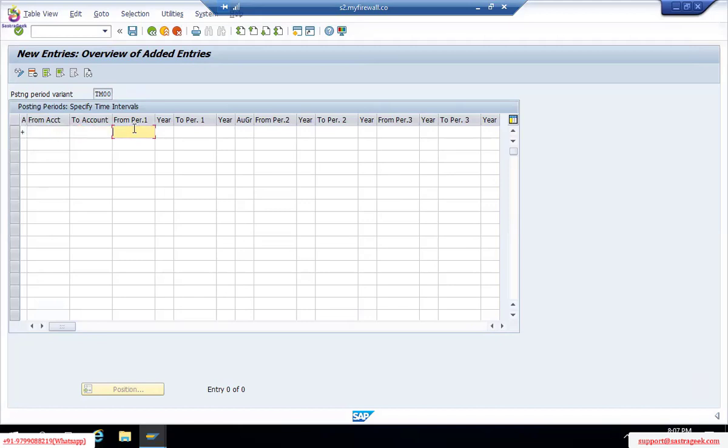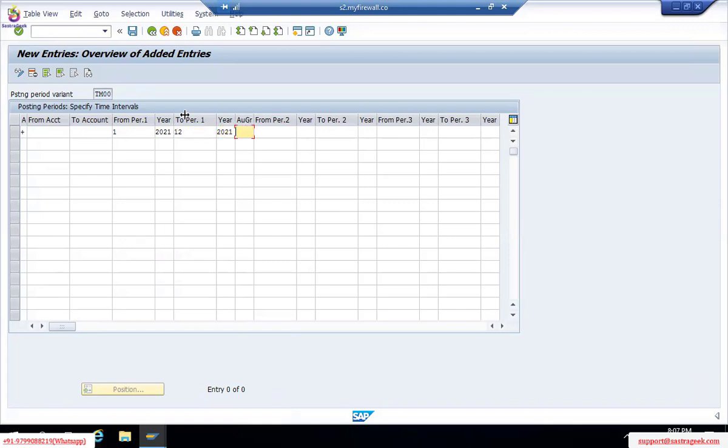Okay. From period, first period. That means in our case, which month, as per calendar? First period means which month? April. April, right. Very good, Abbas. Very good, Hima. So it's April month, first April. Which year? 2021 is the fiscal year. We'll pick the fiscal year 2021. To period 12, year 2021, fiscal year.